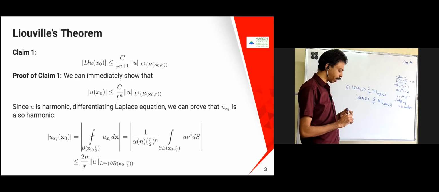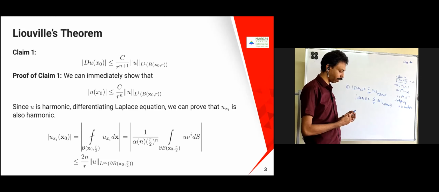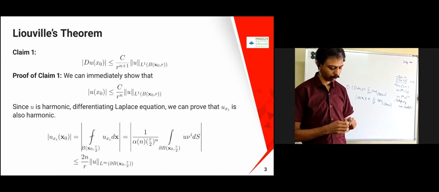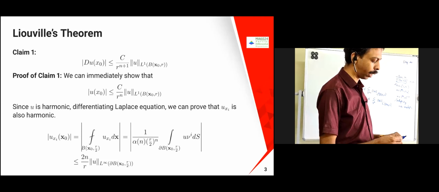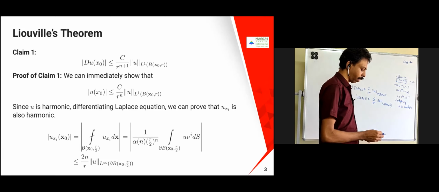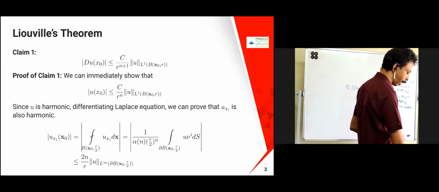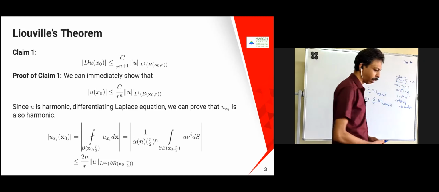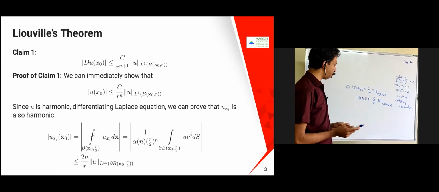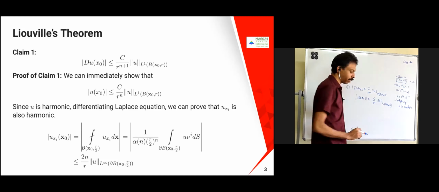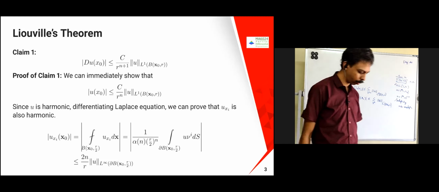On one side the norm is there, on the other side only the modulus of u of x naught is there. How is the maximum principle going to help here? I didn't say anything about the maximum, I'm just saying u of x naught. Of course it is true, but there is some constant there. So how do we say this one?